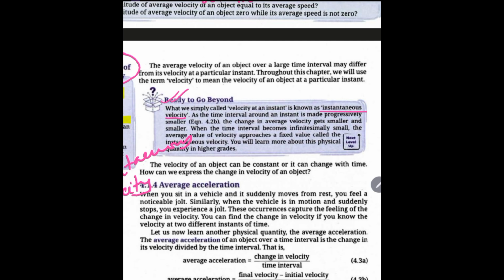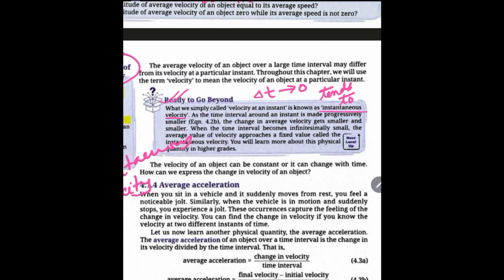As the time interval around an instant is made progressively smaller, that means if delta t is the time interval and delta t tends to 0, you will come across this symbol in mathematics. Tends to means approximately almost 0. That means there is almost no time gap at a particular instant.